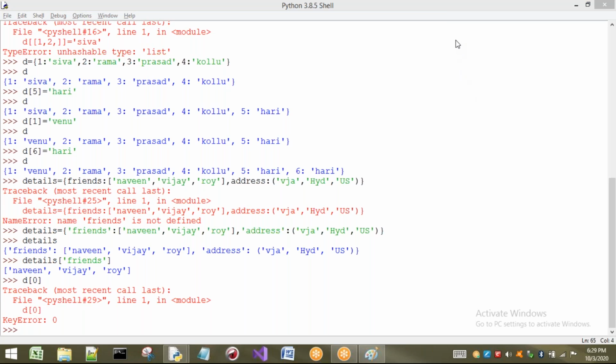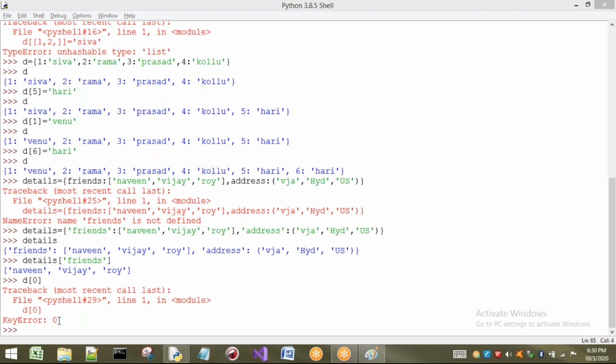We have to understand this. If I write D of something, it will not treat it as an index. It will treat it as a key. So it says KeyError, 0 is not there. You are asking for 0, but 0 is not there. So we cannot access the values by using indexes. We can access the values by using keys. This is about index.